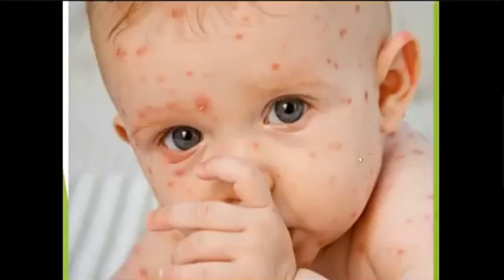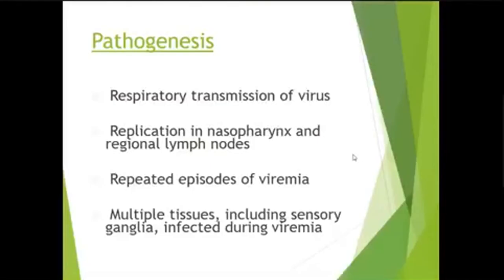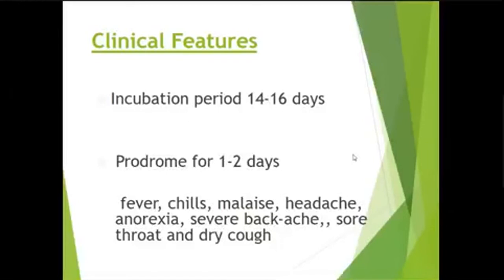You can see a kid with chickenpox. There is respiratory transmission of the virus. The virus replicates in the nasopharynx and lymph nodes. There are repeated episodes of viremia, and with each episode of viremia there will be appearance of a new crop of vesicles. Incubation period is 14 to 16 days. Initially, there is a prodromal phase of 1 to 2 days of fever, chills, malaise, headache, anorexia, severe backache, sore throat, and dry cough. Later on, the patient will develop the rash.